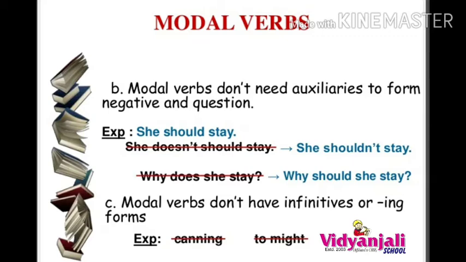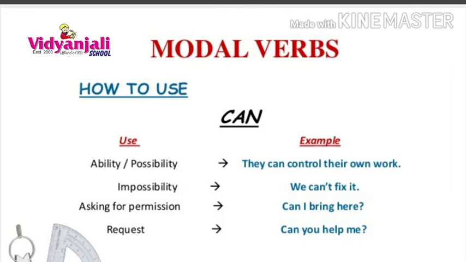Okay. And now come to the usage of can. How to use can. It is used in three categories or four. What is that? Ability, possibility or impossibility, and next is asking for permission. Next, request. So four categories: ability or possibility, impossibility, asking for permission, or request.